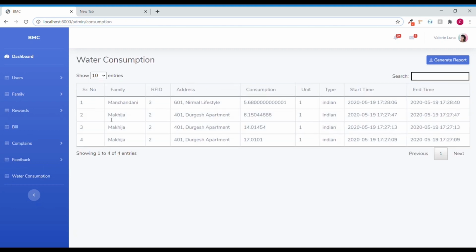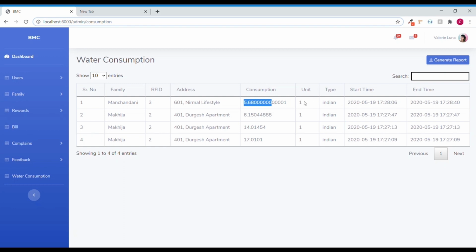Coming to the water consumption, this is the live water consumption. As soon as a unit is used, it will state the consumption, the family which has used the washroom, and the RFID. The family has been allotted 5 RFID cards. In case there is an additional member, a new RFID can be allotted. The RFID card has a specific number on it, like this is the 3rd RFID used. The consumption is 5.68 liters and so on.